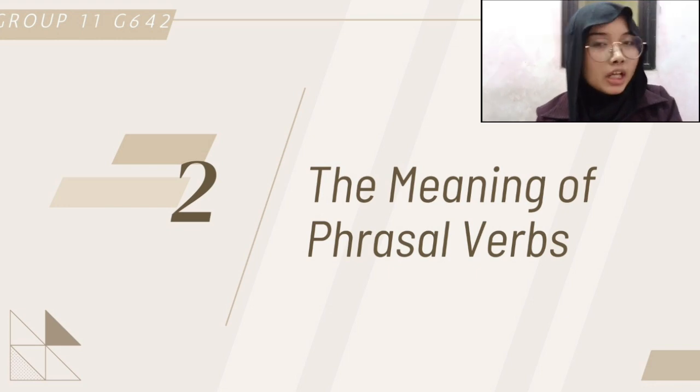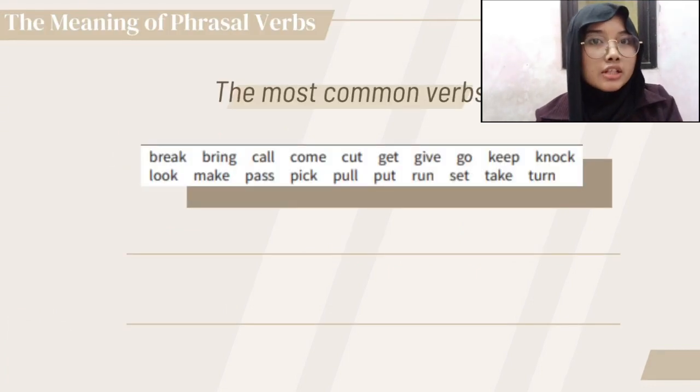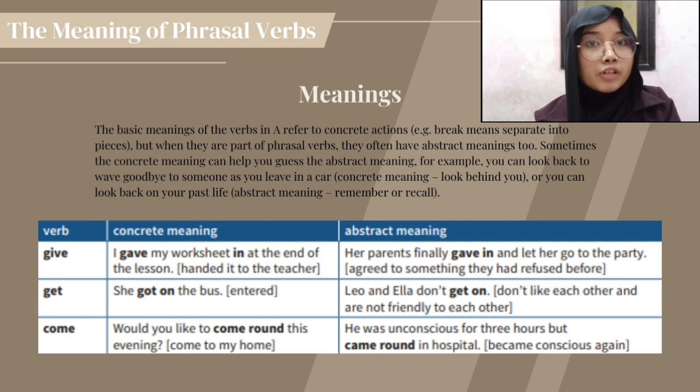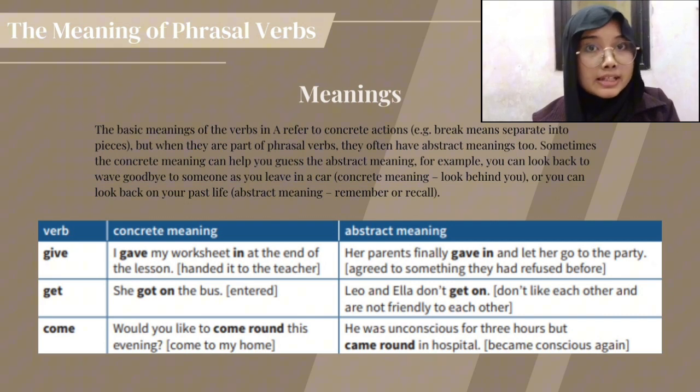Now let's get into the meaning of phrasal verbs. There are some of the most common verbs which can be used as part of phrasal verbs, such as bring, call, come, give, and others. The basic meaning of verbs refers to concrete action. But when a verb is part of a phrasal verb, the verb has an abstract meaning that is different from its original meaning. There are several examples where the original meaning of the verbs changed to an abstract meaning. For example, give up, which means to menyerah, and give, which means to memberikan.